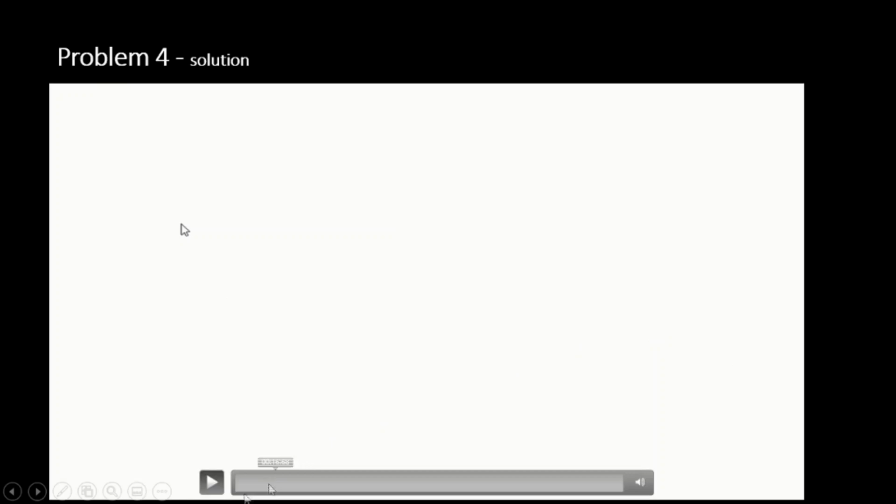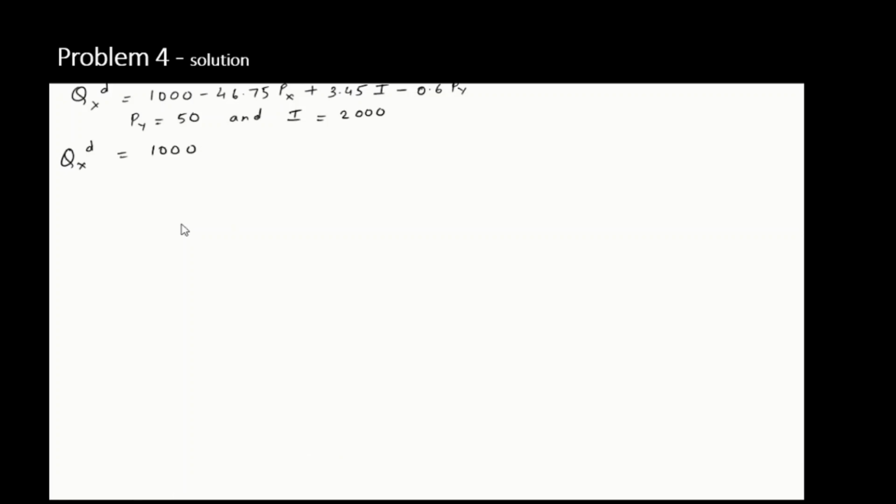So I'll just write the equation once again. QXD is equal to 1000 minus 46.75 Px plus 3.45 I minus 0.6 Py. Now I have the values of Py and I, so I just put them down and then, using the values of Py and I, try to calculate quantity demanded.